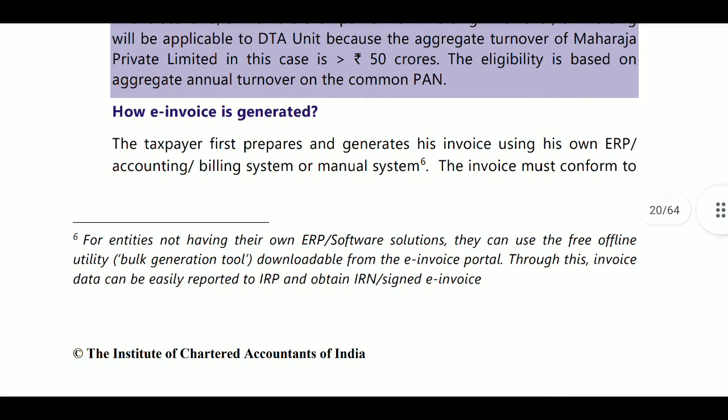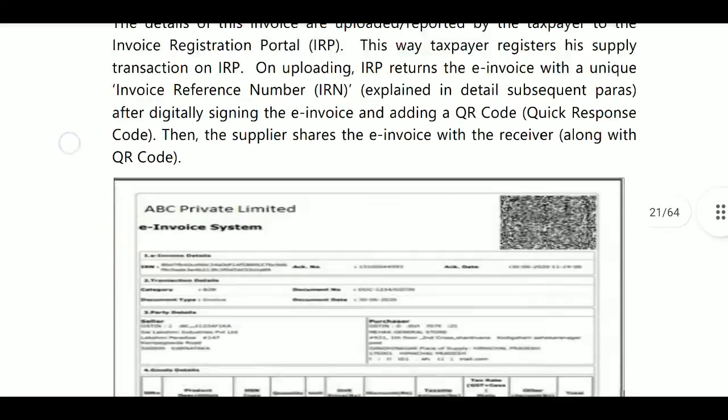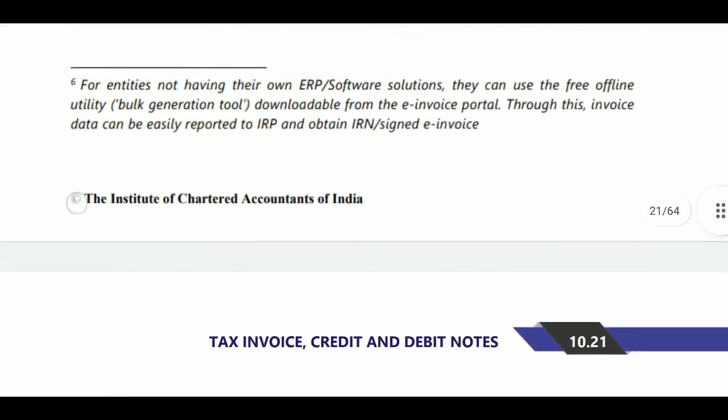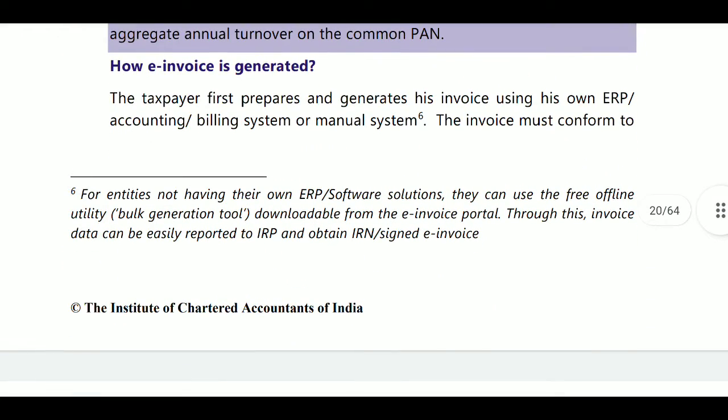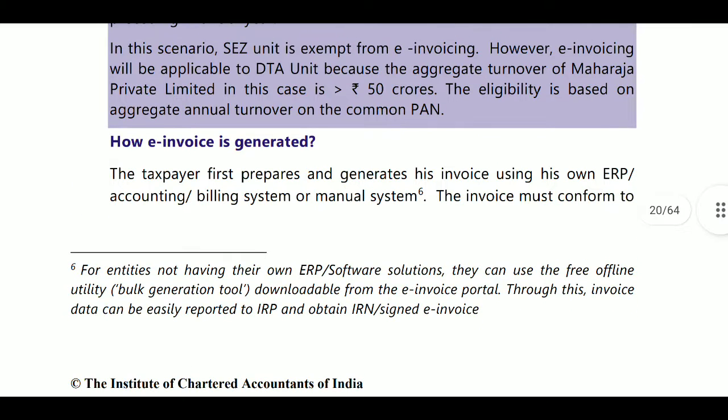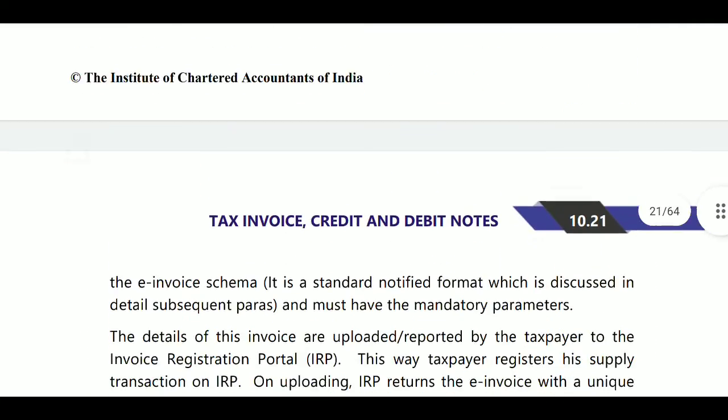Next, how E invoice is generated. First, the taxpayer, that is the supplier, creates the GST invoice on their own accounting, billing or ERP system as per the E invoice schema, that is from invoice 1.